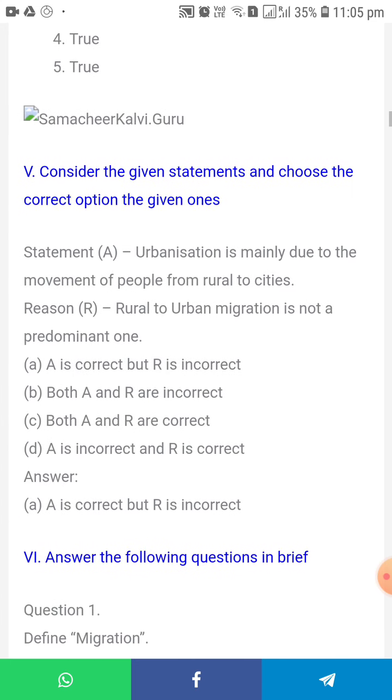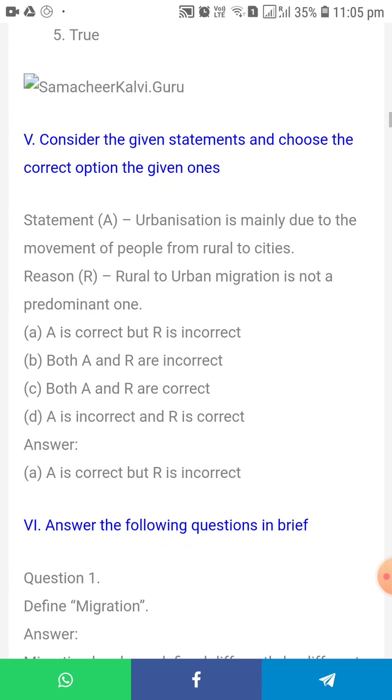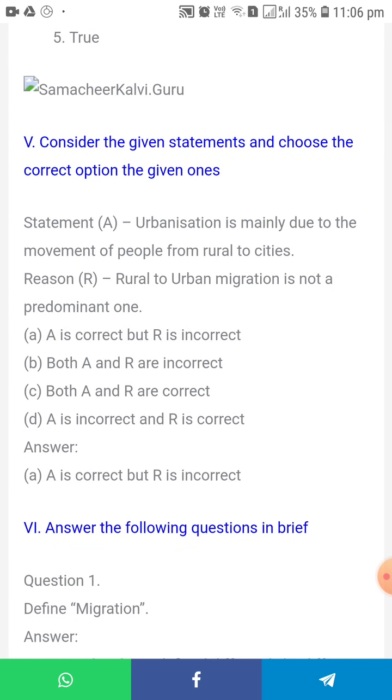Next, answer the given statement and choose the correct option from the given ones. The first statement is: urbanization is mainly due to the movement of people from rural to city. But the reason, rural to urban migration is not the predominant one. Is that correct? So the first one, A, is correct, but the reason will be wrong.